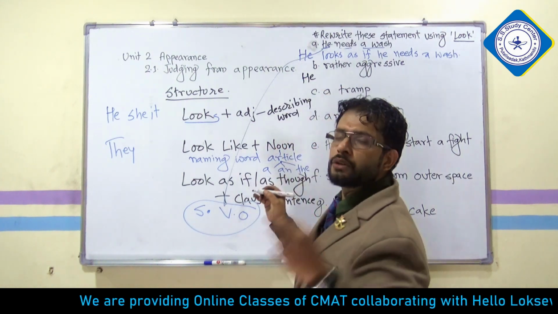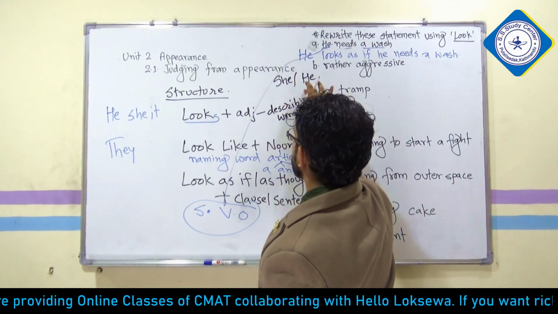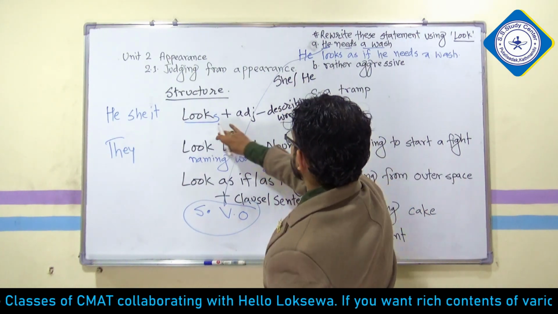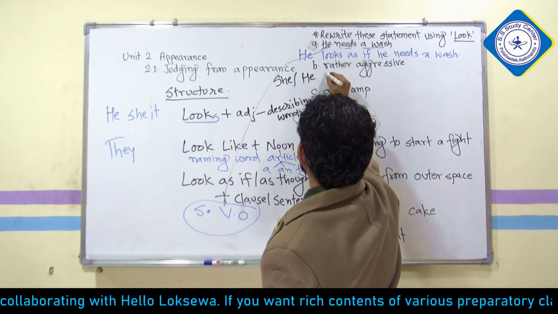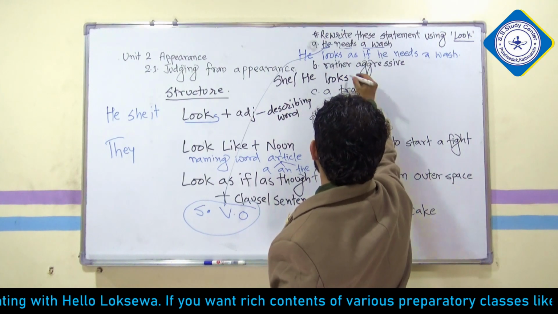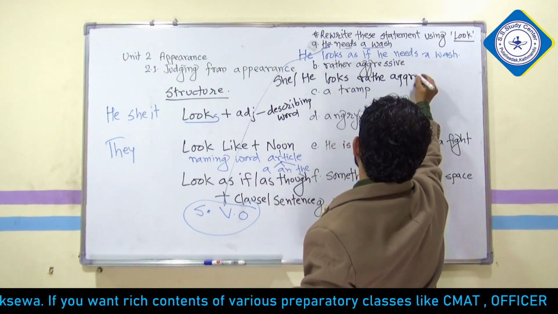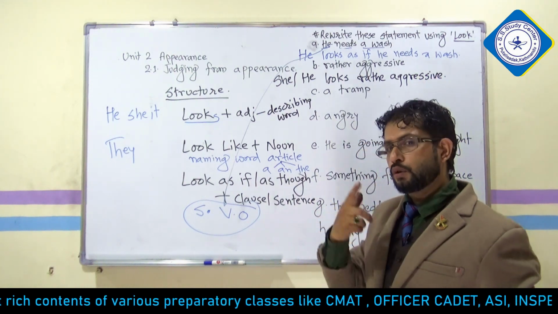Sir, can't I write C? You can write whatever you like. Okay, you can write C also. But if you write C, don't write he. If you write he, don't write C. He, now adjective, this is the word adjective. So what we are going to do? He looks rather aggressive. Done. Answer is done. You got 1 mark already.